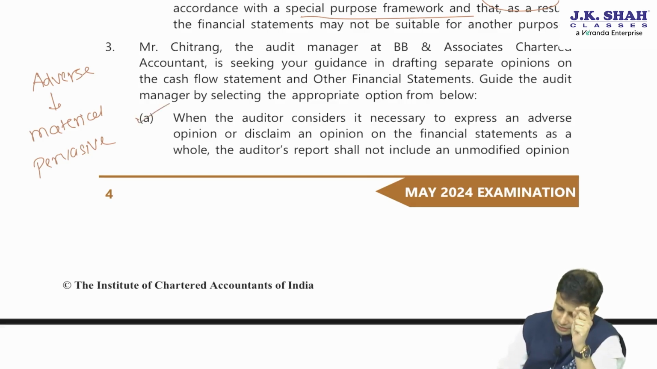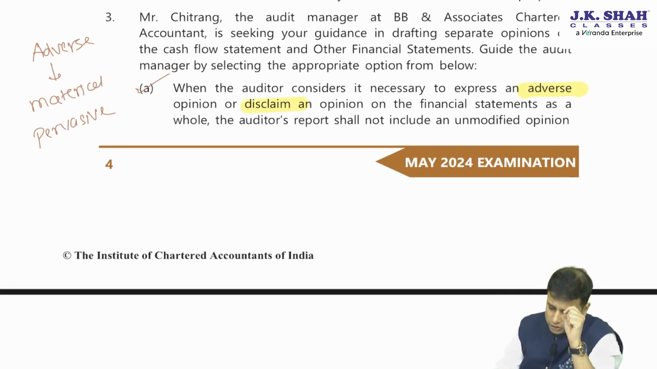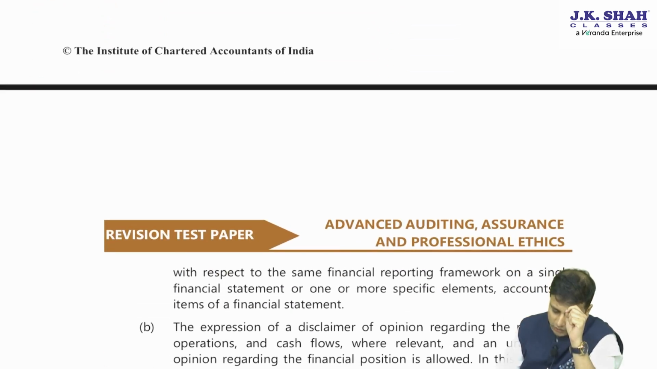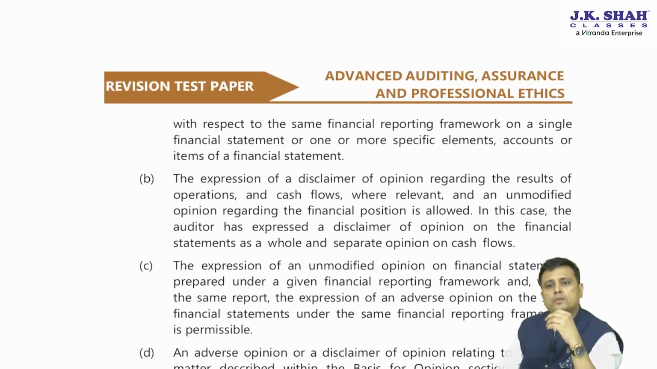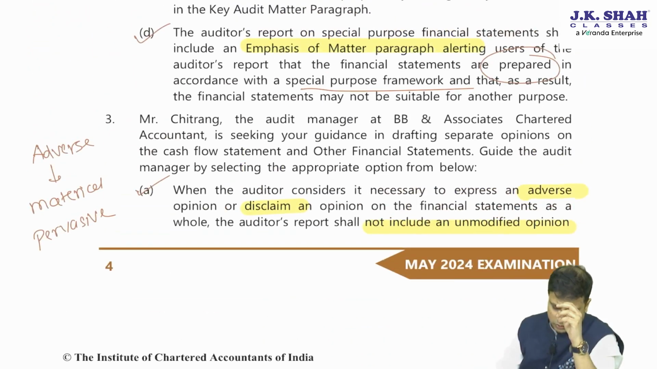When the auditor considers it necessary to express adverse or disclaimer of opinion on the financial statement as a whole, auditor shall not include unmodified opinion with respect to the same financial reporting framework on a single financial statement or one or more specific elements, accounts or items of the financial statement. So, answer here is going to be what? A.